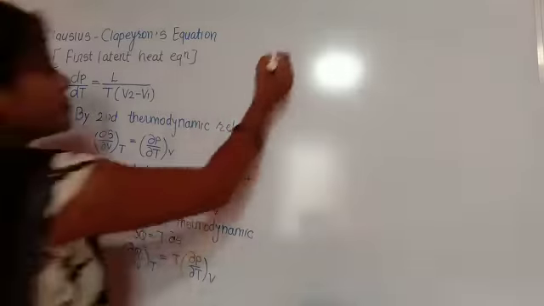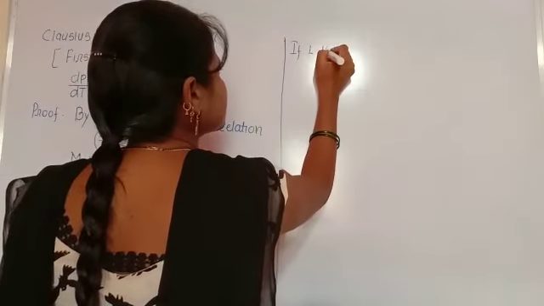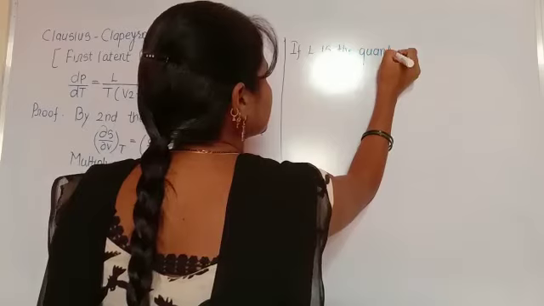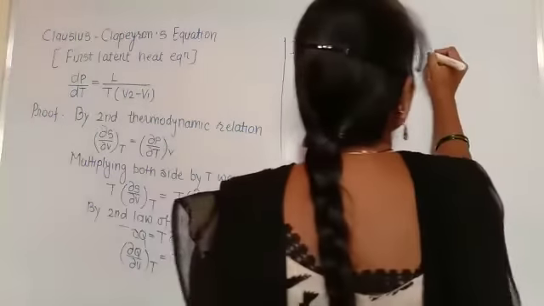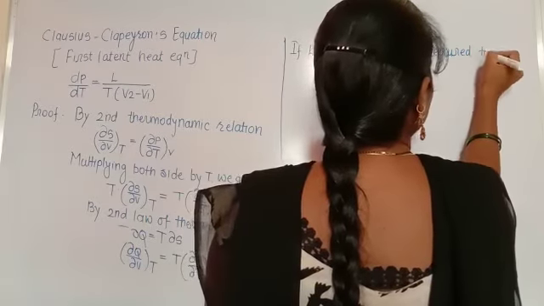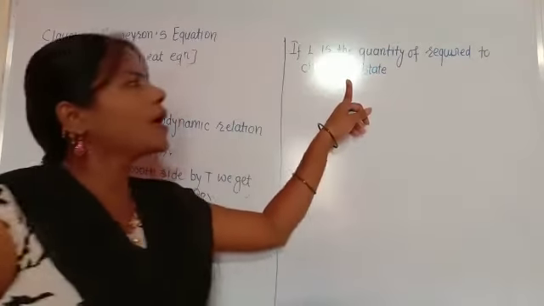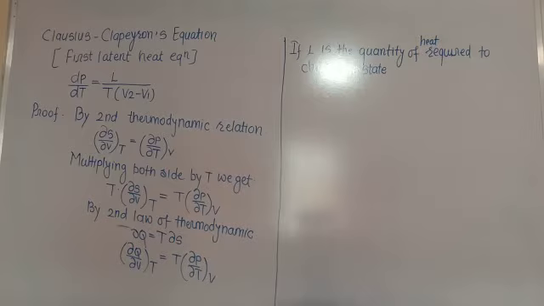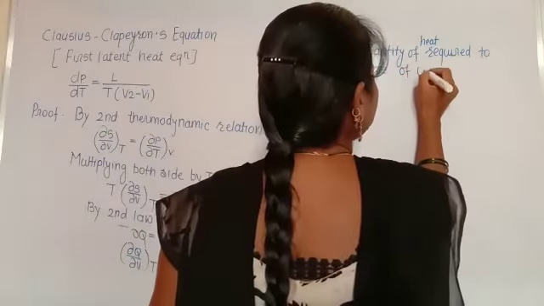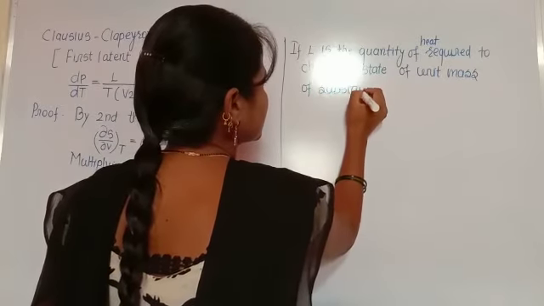So if L is the heat absorbed or liberated at constant temperature, this heat is nothing but L. L is the quantity of heat required to change the state of a unit mass of the substance.